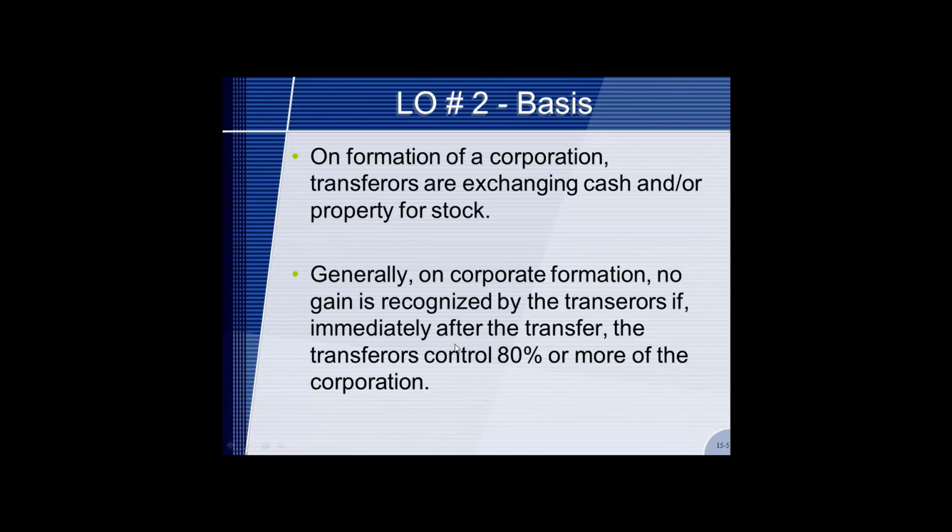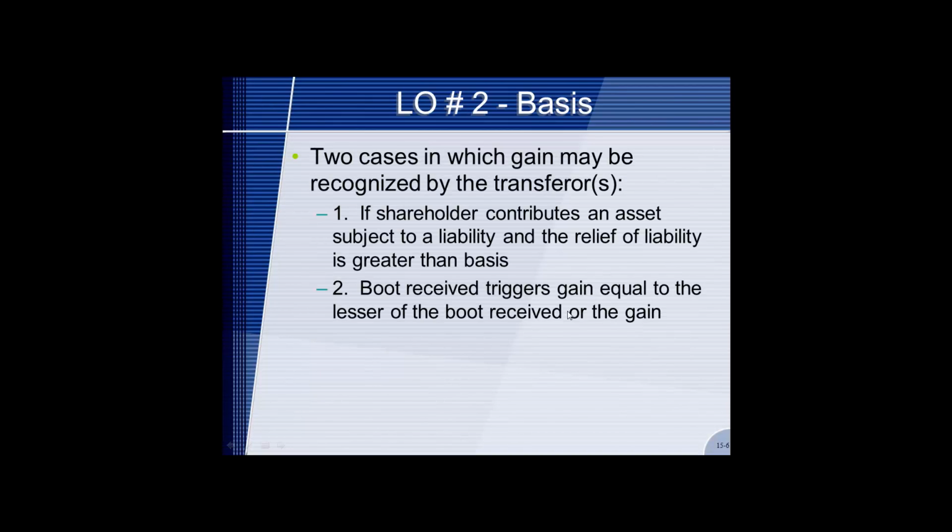So now we're talking again about basis, but this is the basis in the formation of a corporation. On formation of a corporation, transferors are exchanging cash and/or property for stock. Generally, on corporate formations, no gain is recognized by the transferor if immediately after the transfer, the transferors control 80% or more of the corporation.